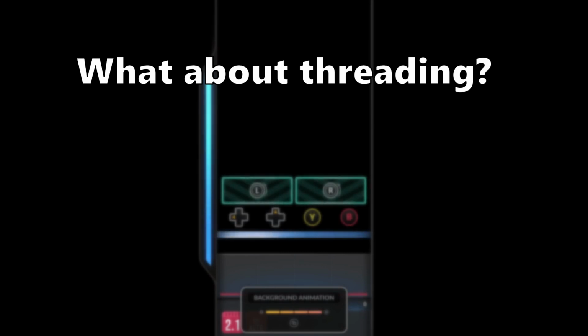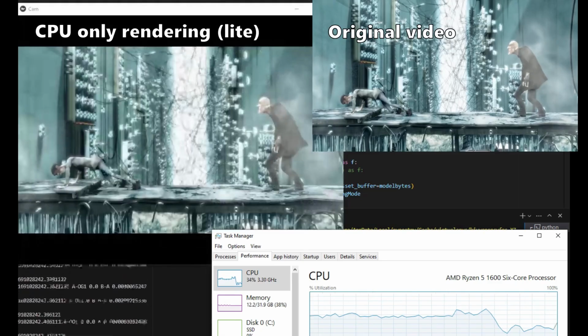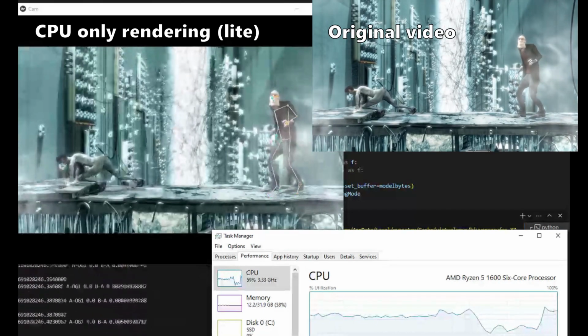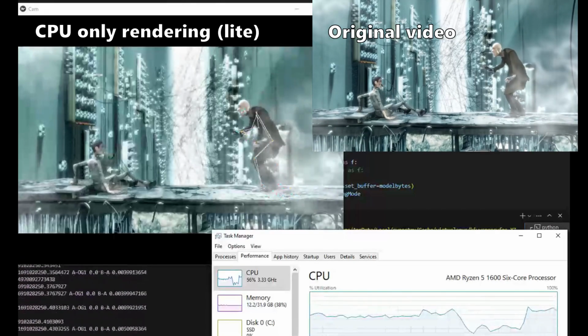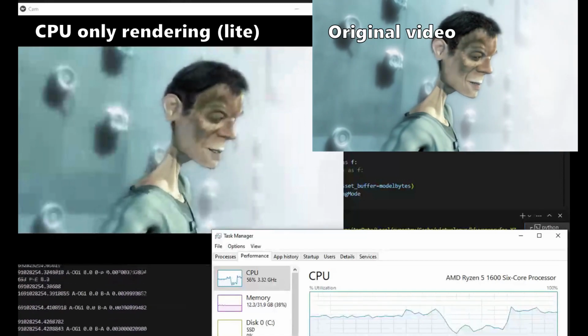What about threading? With the magical power of hindsight, I was able to quickly cook up a threading example. Yes, threading does work. This is a single thread with MediaPipe. It's a bit faster than the original video, but you can always slow down code. In fact, being too fast is a luxury.